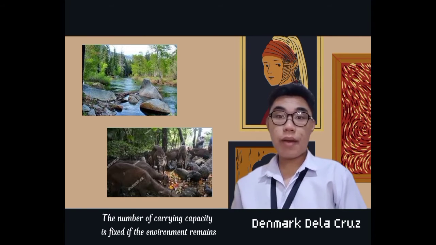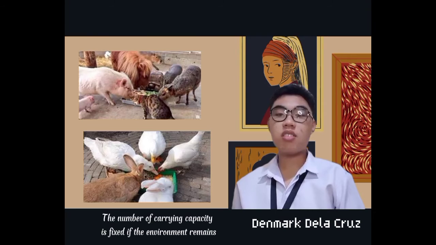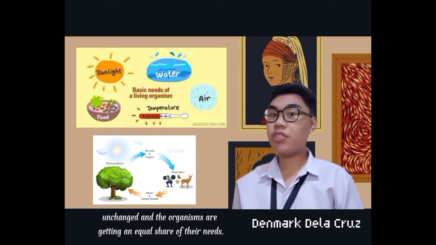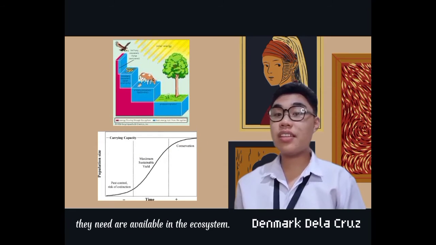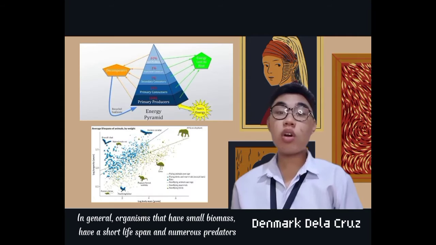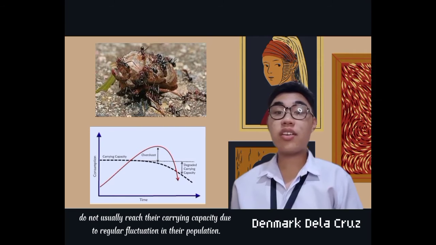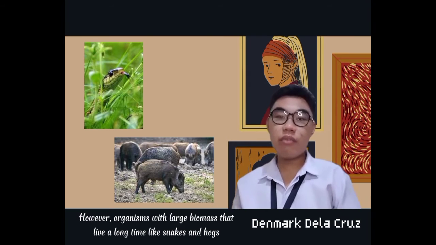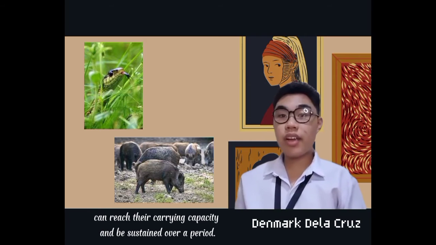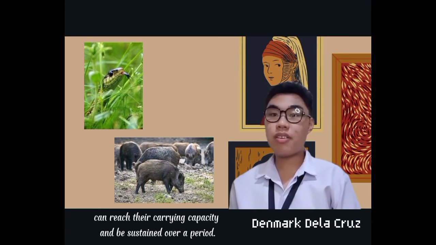The carrying capacity is fixed if the environment remains unchanged and organisms are getting an equal share of their needs. Organisms tend to increase their population and reach their carrying capacity when the resources they need are available in the ecosystem. In general, organisms that have small biomass, a short lifespan, and numerous predators do not usually reach their carrying capacity due to regular fluctuations in their population. For example, insects like butterflies have fluctuating populations and rarely reach their carrying capacity. However, organisms with a large biomass that live a long time, like snakes and hogs, can reach their carrying capacity and be sustained over a period.